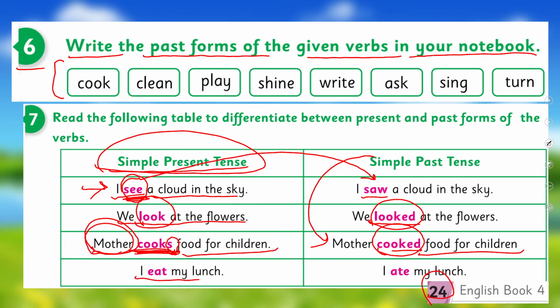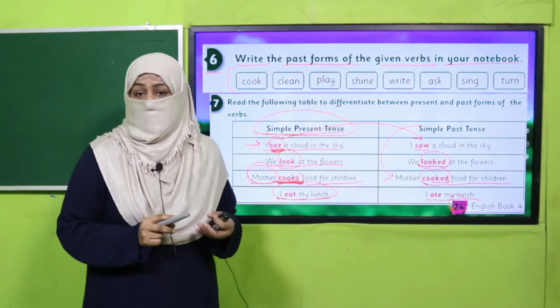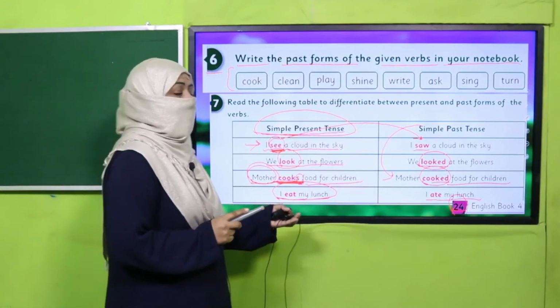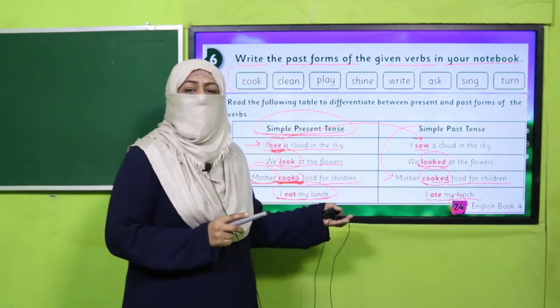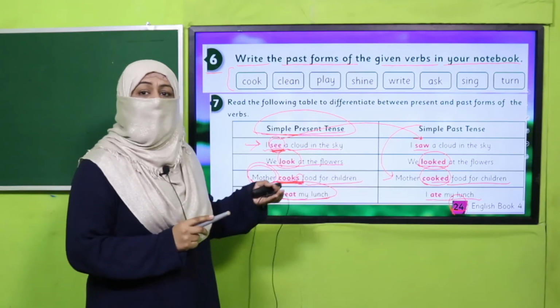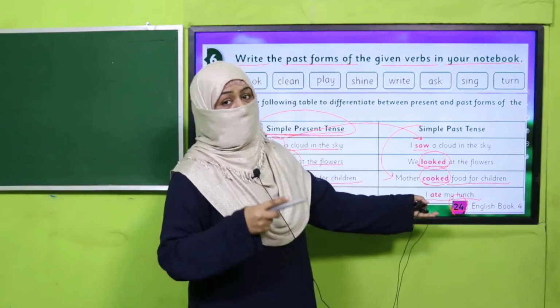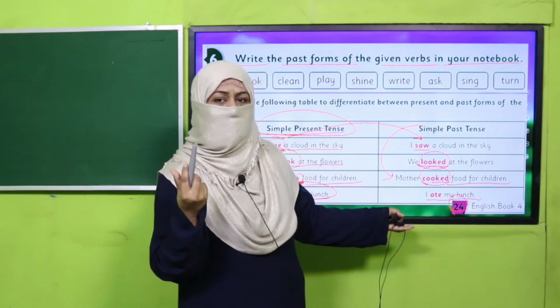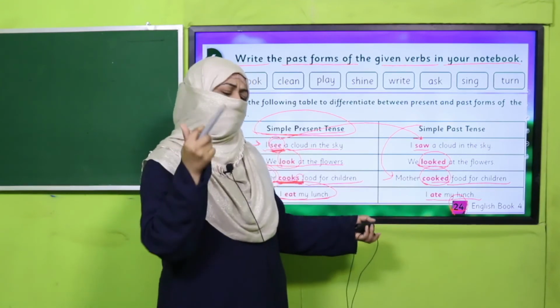I eat my lunch. I ate my lunch. This is how I write it when I want to tell that every day I eat my lunch. It's my habit. But if I'm writing a story or telling a story, I said, I went to the dining room and I ate my lunch. So it is past. I have already done it. You are getting it? Good job.